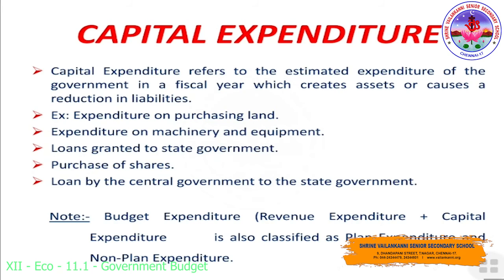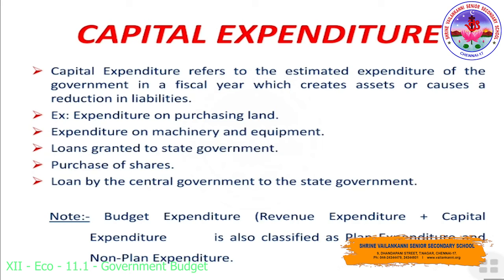Capital expenditure. Capital expenditure refers to the expenditure of the government in a fiscal year which creates assets or causes a reduction in liability. It is non-recurring in nature.